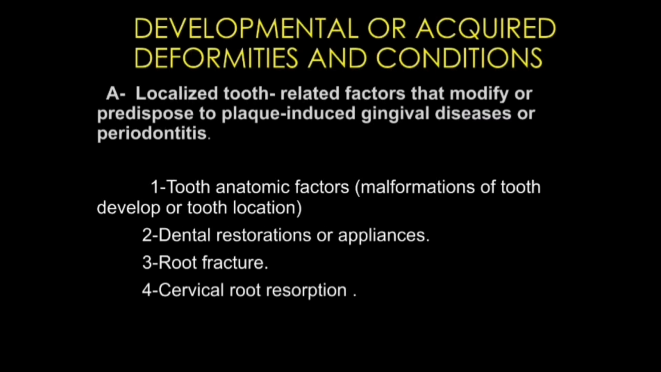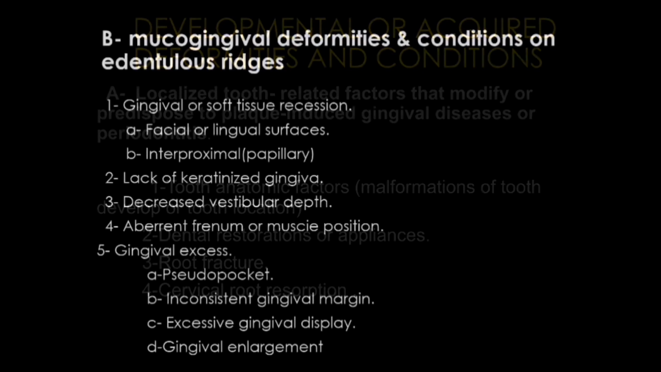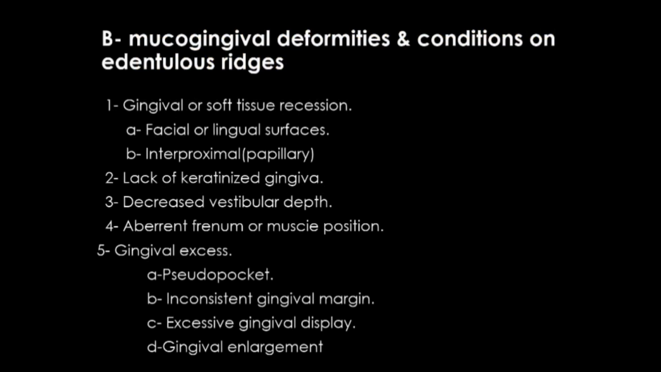Developmental or acquired deformities and conditions, like localized tooth-related factors that modify or predispose to plaque-induced gingival disease or periodontitis. Tooth anatomic factors, malformations of tooth development or tooth locations, dental restorations or appliances, root fractures, cervical root resorptions. Mucogingival deformities and conditions or edentulous ridges can also predispose to periodontitis.